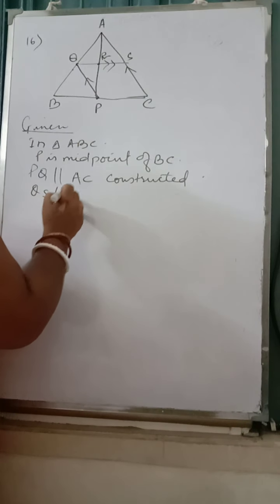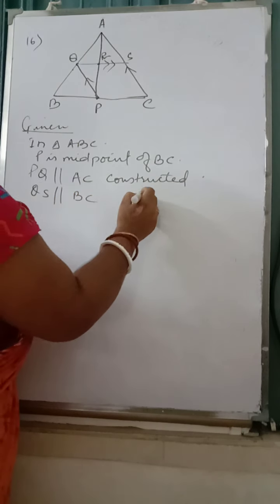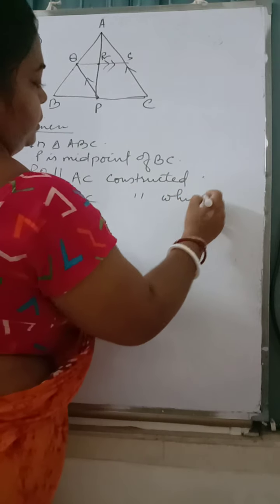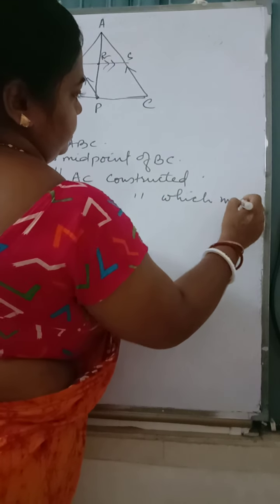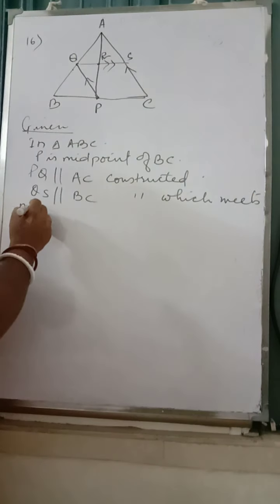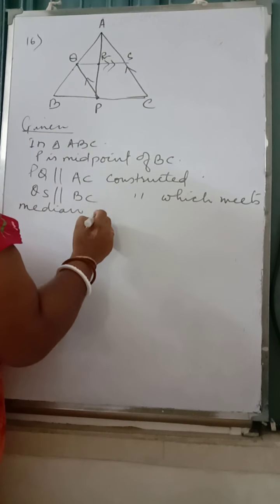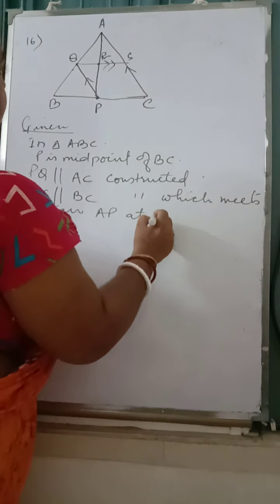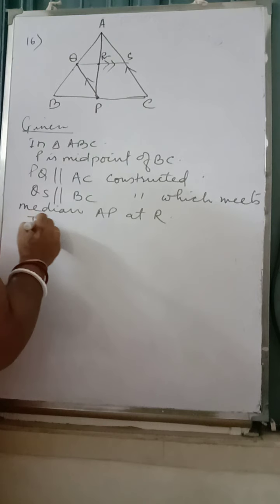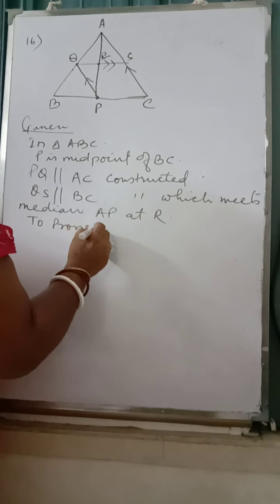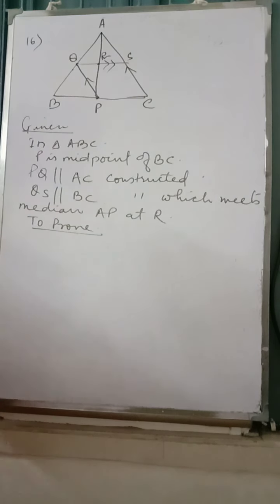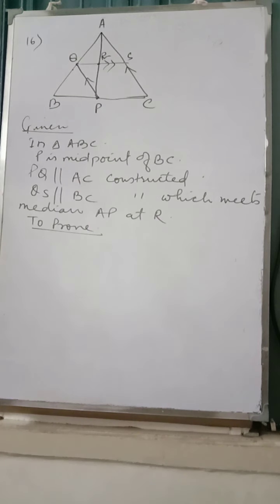QS parallel to BC constructed, which meets median AP at R. To prove: AP is equal to 2AR.